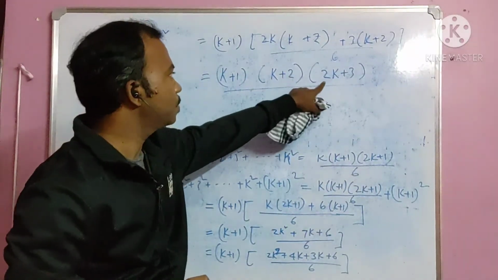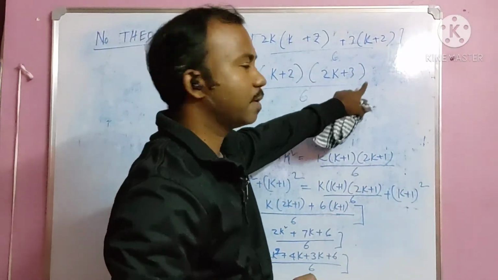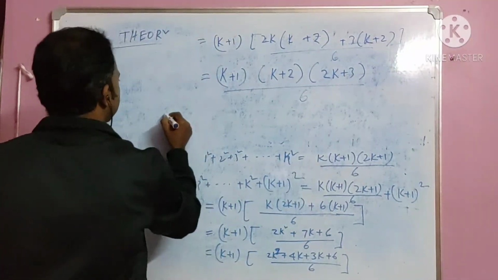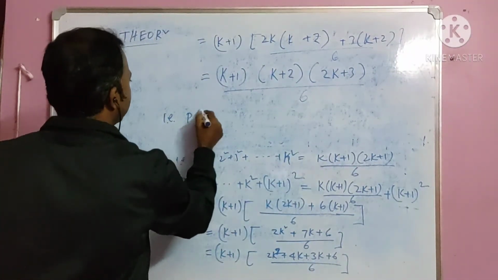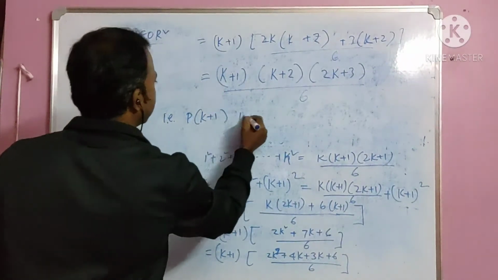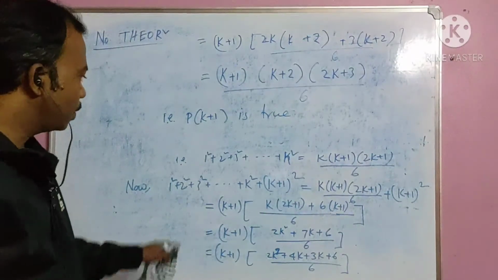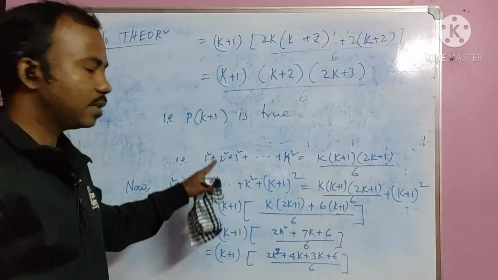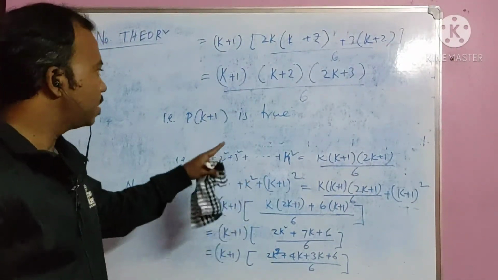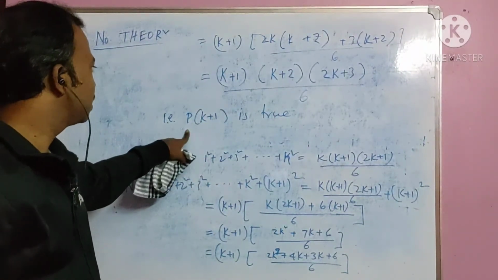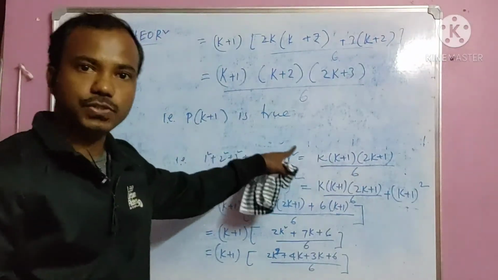Now see, this result is, if we take this k plus 1 as an n, k plus 1 plus 1 into 2 times k plus 1 plus 1, right? This is true for k plus 1, that is P of k plus 1 is true. We assumed that Pk is true. Now we have calculated that P of k plus 1 is true.